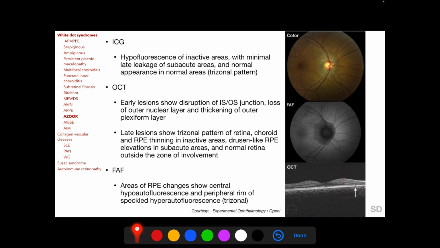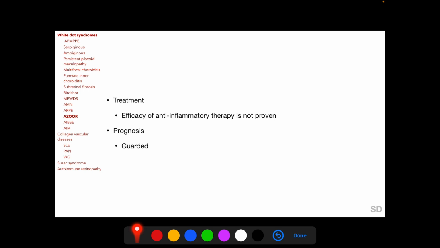In the inactive areas, we have retina, choroid and ARPE thinning, drusen-like ARPE elevations in subacute areas, and normal retina outside the zone of involvement. FAF also shows a trizonal pattern with central hypofluorescence, a peripheral rim of speckled hyperautofluorescence, and normal autofluorescence beyond. Efficacy of anti-inflammatory therapy is not proven, and the prognosis of AZOOR is said to be guarded.